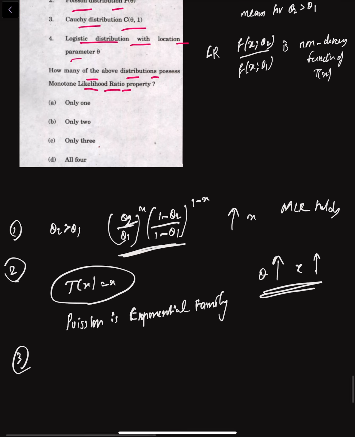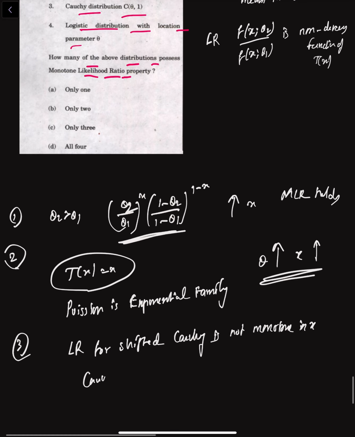Now for Cauchy, the Cauchy density is not of MLR form in x, because the likelihood ratio for a shifted Cauchy is not monotone in x. So even the Cauchy density itself is not of MLR form in x. Therefore Cauchy is not an option.